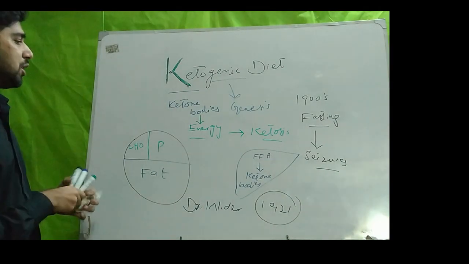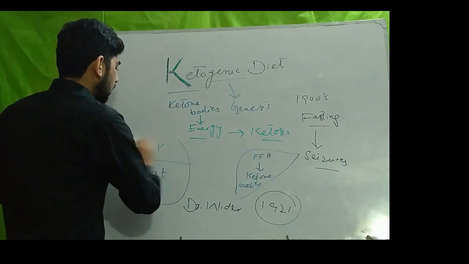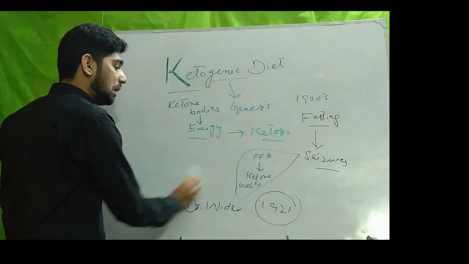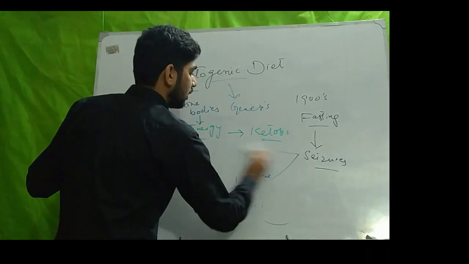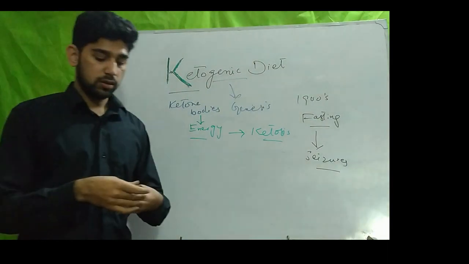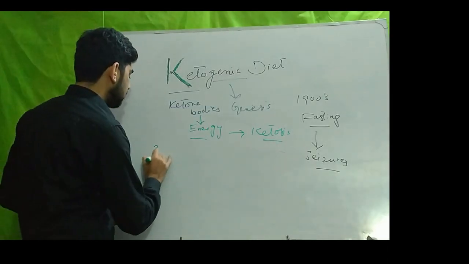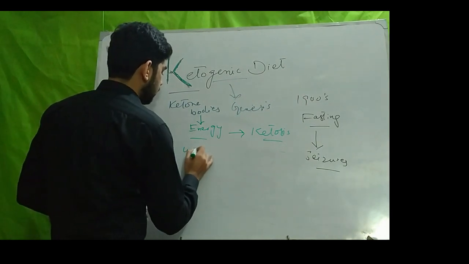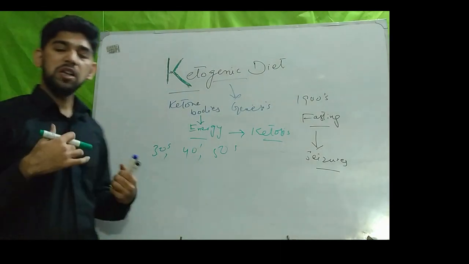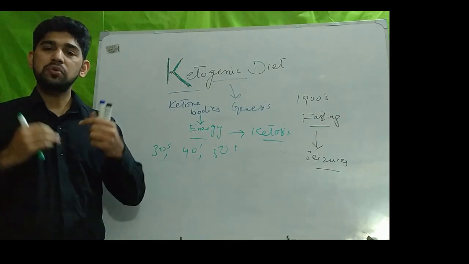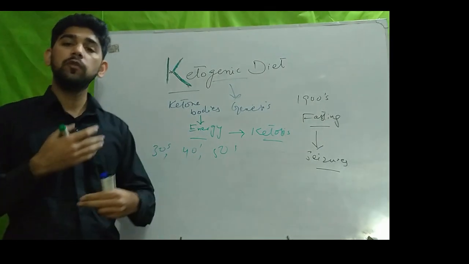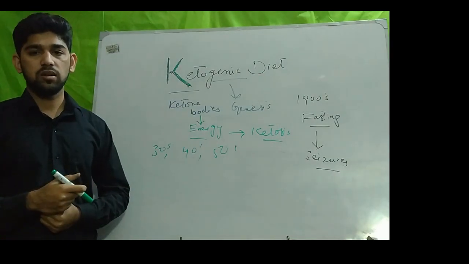Then a big change came in the 1930s, 40s and 50s, when epileptic medicines were discovered, and people stopped using the ketogenic diet as the medicines are more convenient to use than the ketogenic diet.